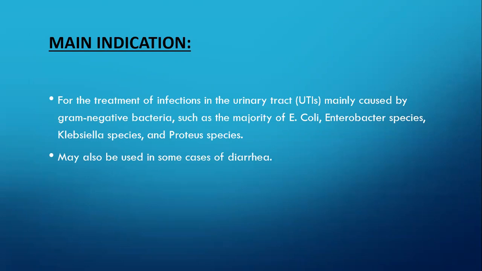This drug is prescribed mainly to treat UTIs, means urinary tract infections, and especially those UTIs which are caused by some gram-negative microorganisms or gram-negative bacteria, including E. coli, Enterobacter species, Klebsiella species, Proteus species, and etc. This drug may also be given in some cases of diarrhea, but mainly this drug is meant for UTIs.